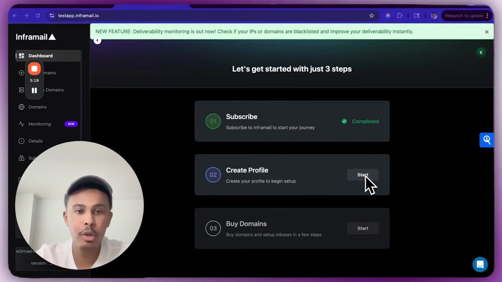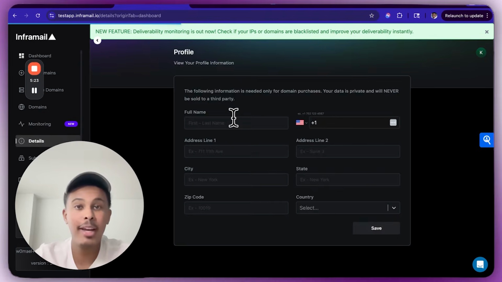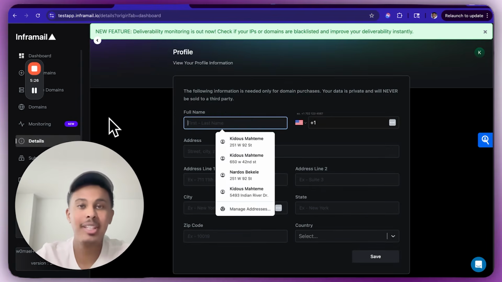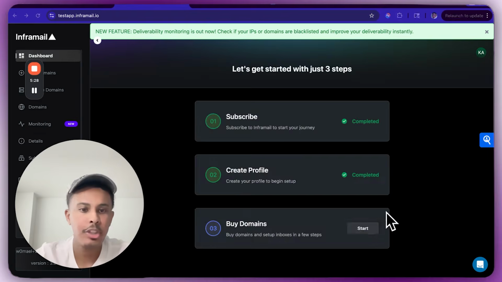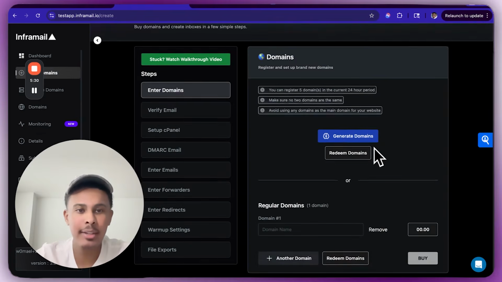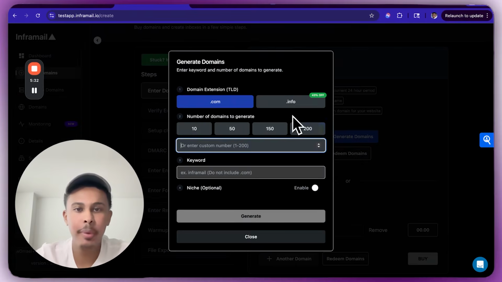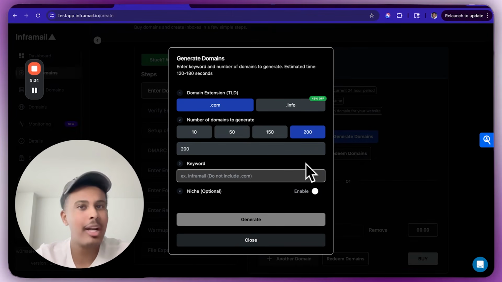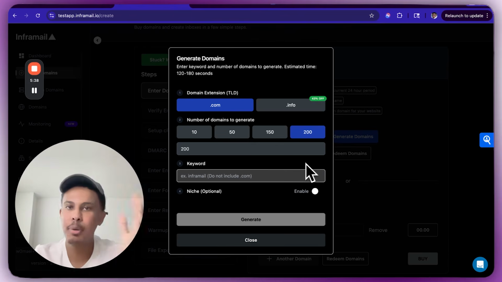So once you sub, you're going to create your profile, and this is just simply to get the information. So when you buy domains, it's under your name. Obviously, Inframail is not going to own it. So yeah, super simple. So now last step, we're going to go to buy domains, okay? And then you're going to generate domains. So for this scenario, we're going to have 1,000 mailboxes. We need 200 domains with 5 inboxes per domain, okay?